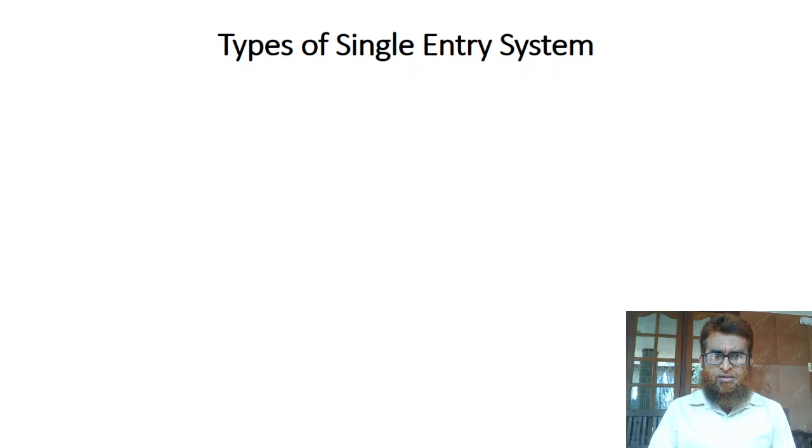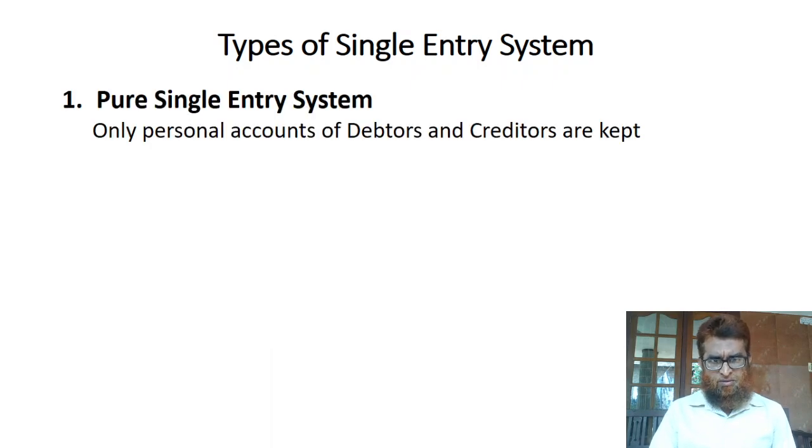So there are different types of single entry system. The first type is pure single entry system. In pure single entry system, only personal accounts of debtors and creditors are kept. We record only debtors account and creditors account. No other accounts are maintained.